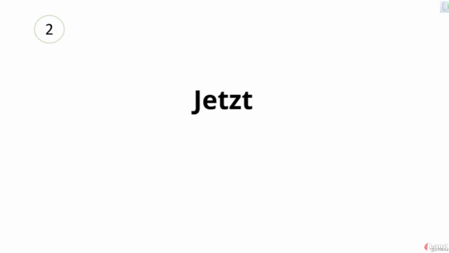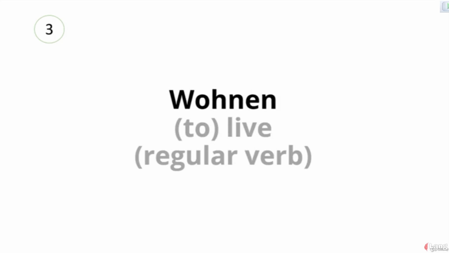Repeat this new word after me. Jetzt, which means now. Wohnen, which means to live. Wohnen is a regular verb, so you have to conjugate this verb as gehen, to go on foot.